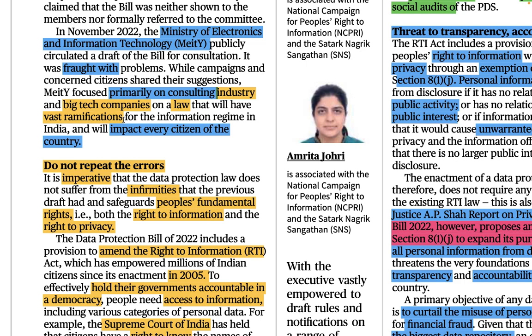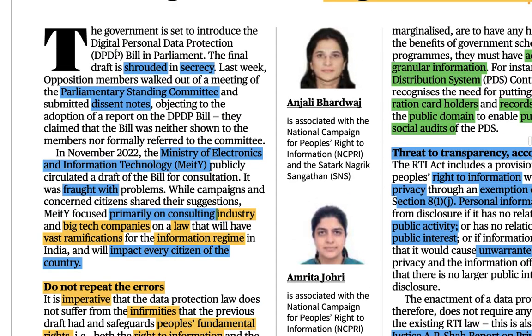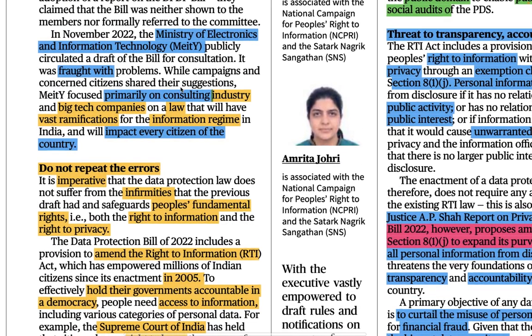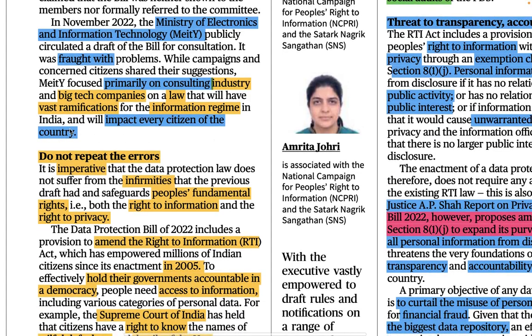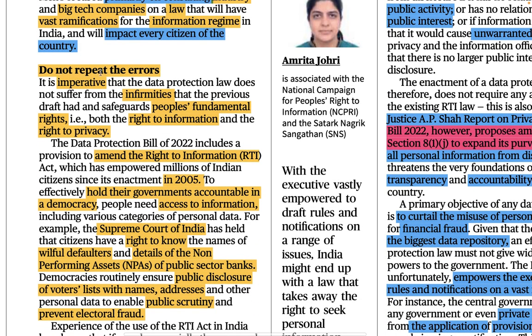Once this bill is implemented, we will see the picture after the bill. What will happen for the information regime? Whenever it is written information regime, you can equate it with the DPDP bill, right? It is written here and here, the same thing. In India, it will impact every citizen of the country. Every citizen means none will be left, in a way.